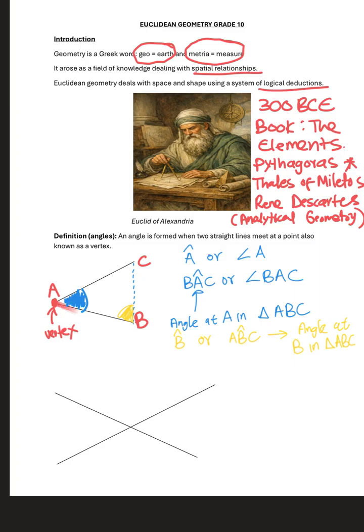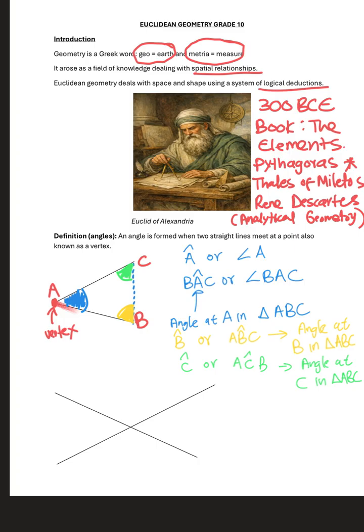And if I want to describe the other angle, I can say angle C, or I can say angle ACB, which is another way of saying angle at C in triangle ABC.